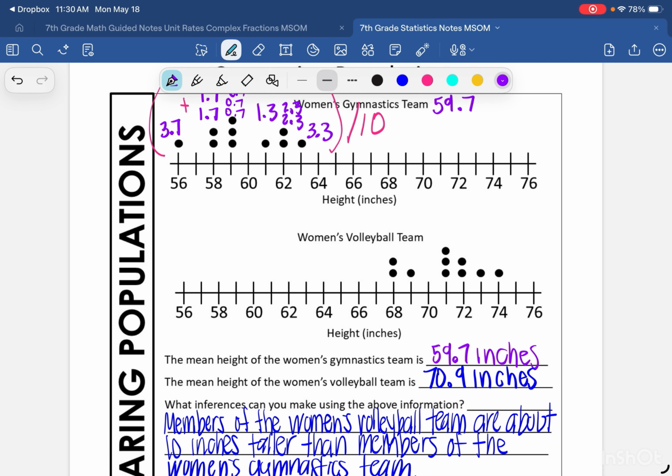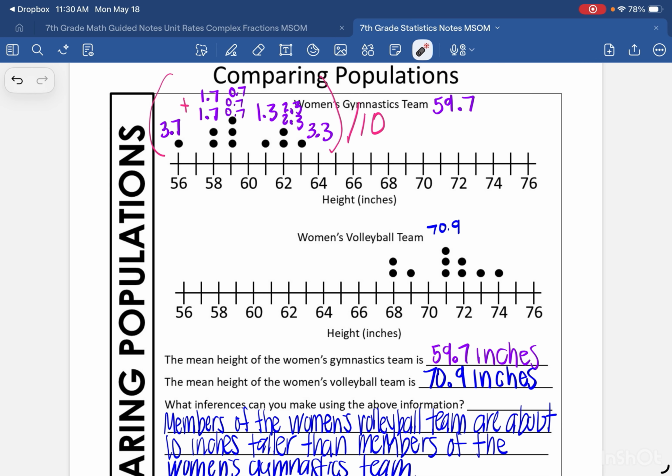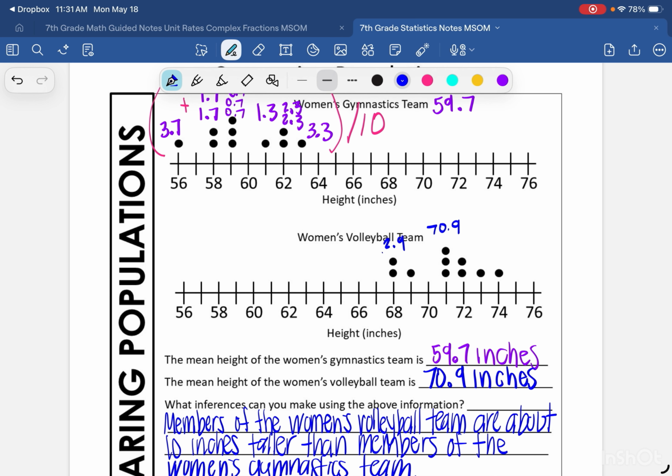All right, now we're going to do the same thing with the women's volleyball team. It tells me that the mean is 70.9 inches. So I need to figure out how far each data point is away from the mean. So starting off with these points at 68, how far is 68 away from 70.9? And that is 2.9. Again, I'm going to write that twice because there's two 2.9s. How far is 69 away from 70.9? And that's going to give me 1.9.